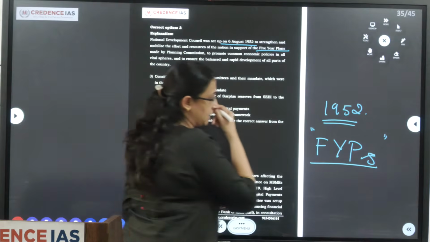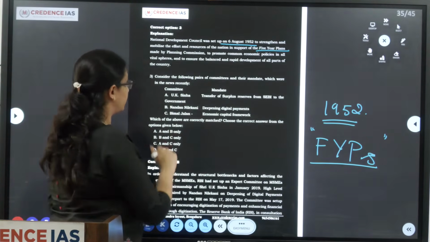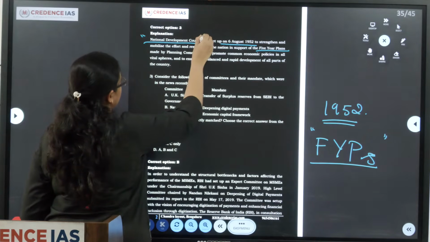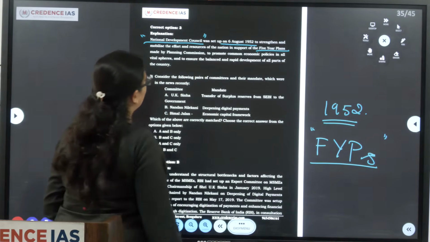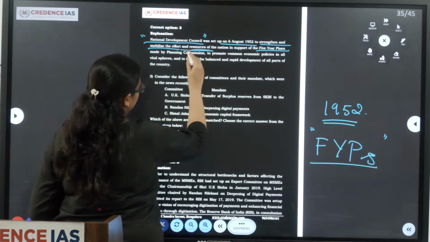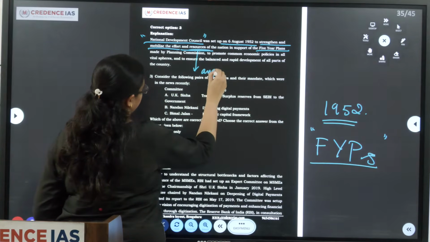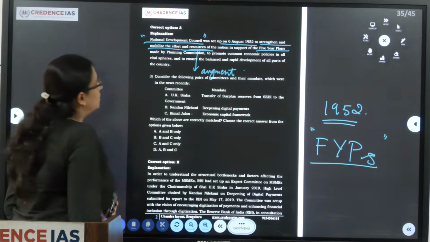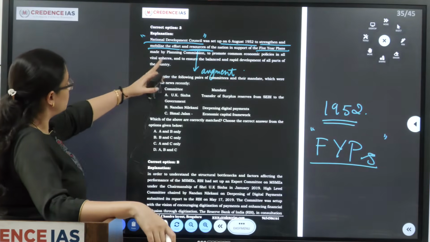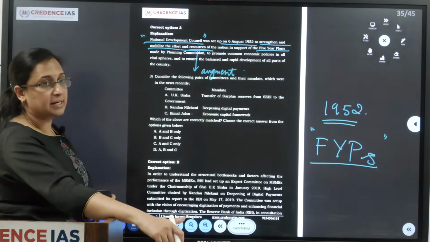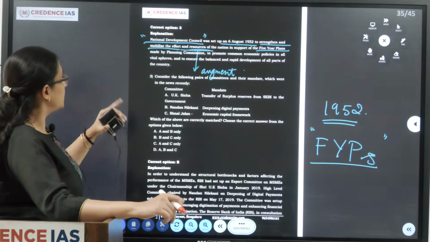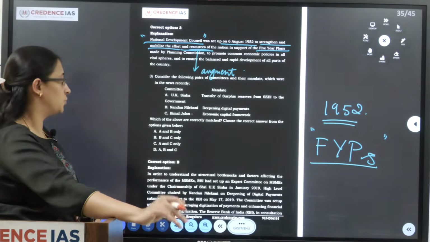Okay, so these 5-year plans were done by the Planning Commission, but the National Development Council acted as a think tank to support the Planning Commission in order to strengthen and mobilize the effort as well as augment the resources of the nation, and to ensure the balanced and rapid development of all parts of the country. So the National Development Council, NDC, as well as the Planning Commission went hand in hand in order to present the 5-year plans. So this NDC was set up in August 1952.